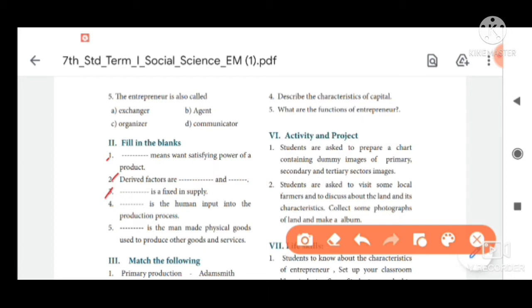Third one, dash is fixed in supply. The answer is land, L-A-N-D, land.